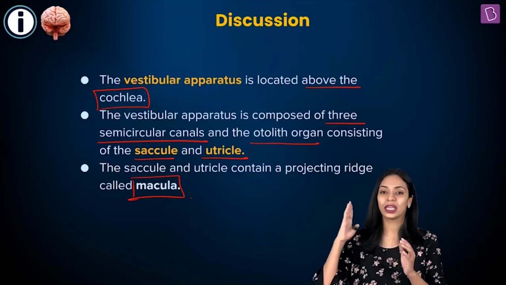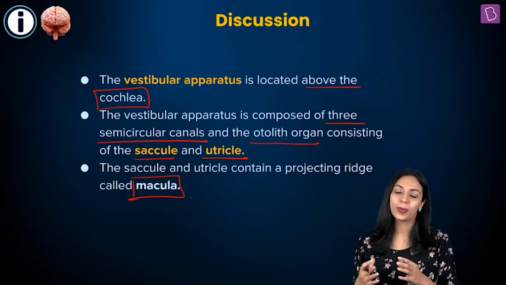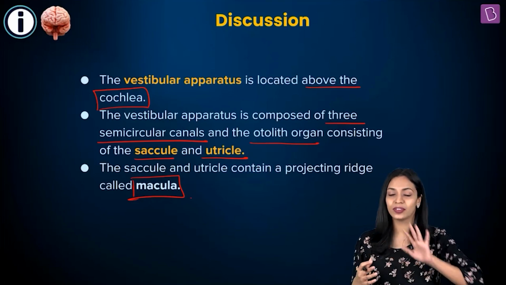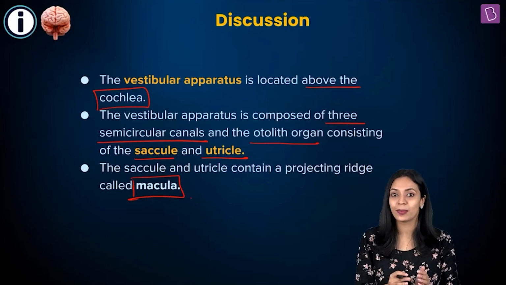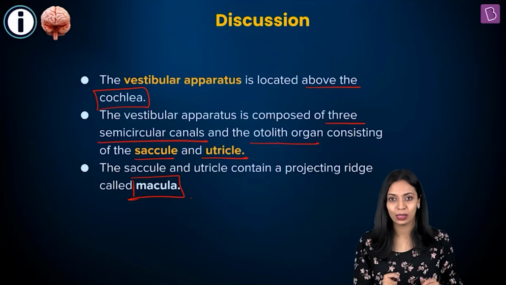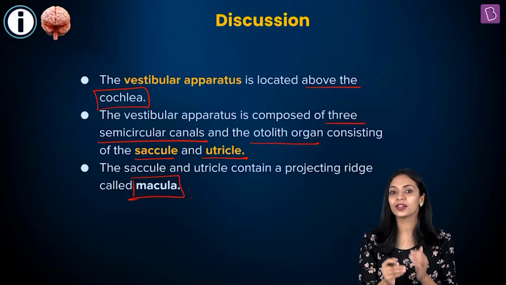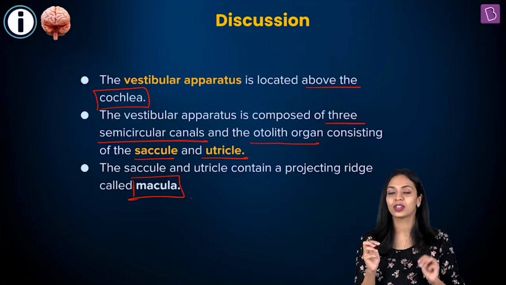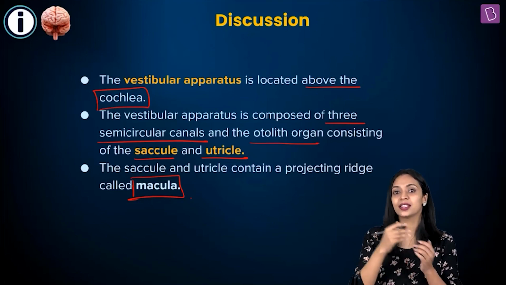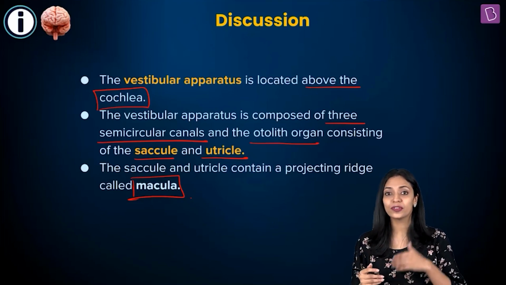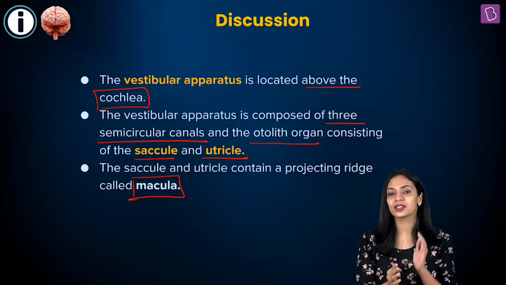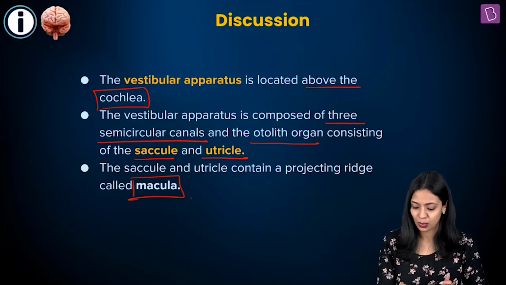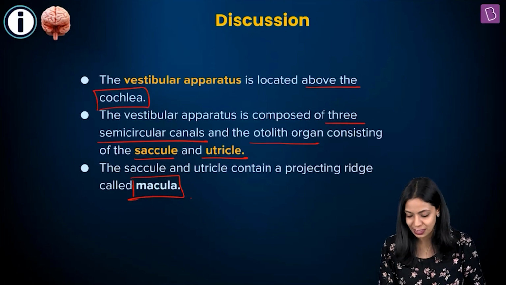So in the inner ear you have 2 parts. You have the cochlea and then you have the vestibular apparatus. Cochlea is involved in hearing and vestibular apparatus is involved in maintaining the body balance. The vestibular apparatus is composed of the 3 semicircular canals, and then it has the otolith organ which is composed of saccule and utricle, and the projecting ridge that arises from the saccule and utricle is what is known as the macula. I hope it is clear.